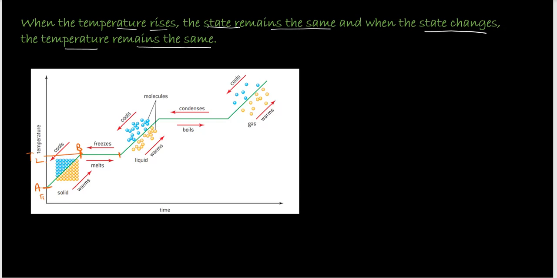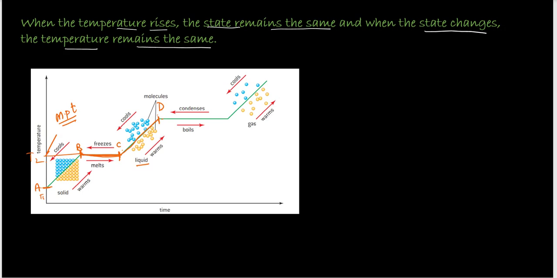So from B to C, it starts melting when it has reached its melting point. That means this temperature T2 is the melting point, because a substance will melt only at its melting point. So when it has reached B, the temperature is the melting point. Now whatever heat you give will not change the temperature. All the heat will go in melting it. Once all the substance has melted and you're still giving it heat, then from C to D, the temperature again starts rising. It's an inclined line again, and it's all liquid. So the state remains the same from C to D.